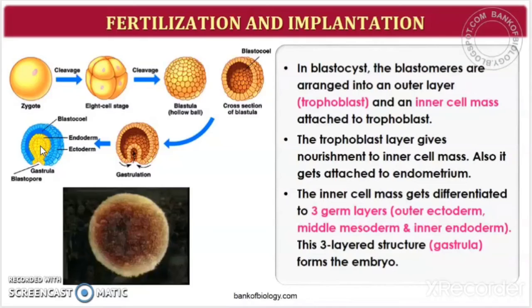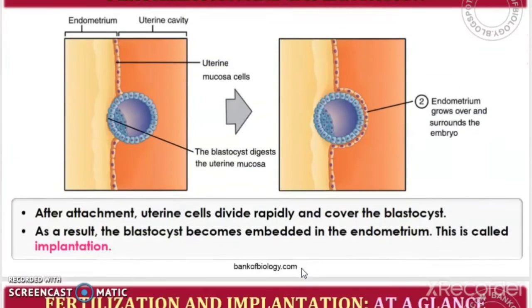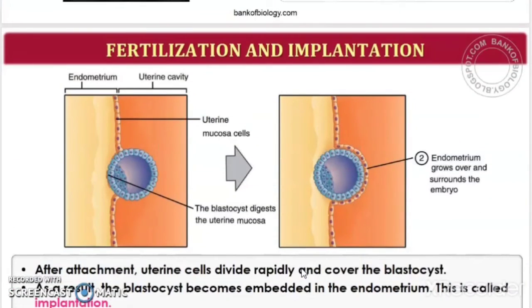Okay, so the inner mass of the cells are the embryo, which gets differentiated to form 3 germ layers. The outermost is ectoderm, middle is mesoderm, and the inner is the endoderm. So this 3-layered structure is the gastrula. So this is gastrula, and it forms the embryo. Embryo will contain necessary cells which differentiate into tissues, then the organ, and then the organ system. Now coming to the next process, which is the implantation.